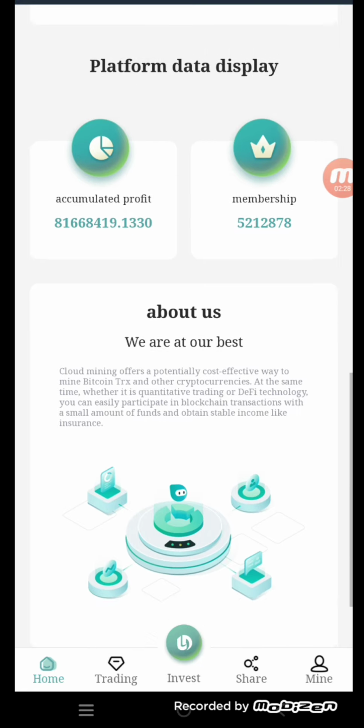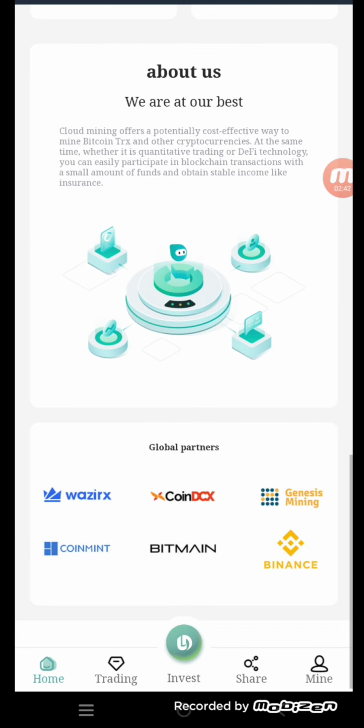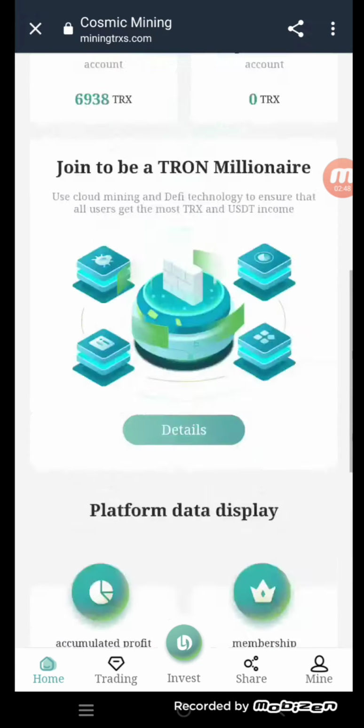Cloud mining offers a potentially cost-effective way of mining Bitcoin, TRX, and other cryptocurrencies at the same time. Whether it is quantitative trading or DeFi technology, it will allow you to easily participate in blockchain transactions with a small amount of funds and obtain stable income like insurance. Here are some global partners of this website, including WazirX, Coindesk, Zenz Mining, CoinMint, Bitmain, and Binance.